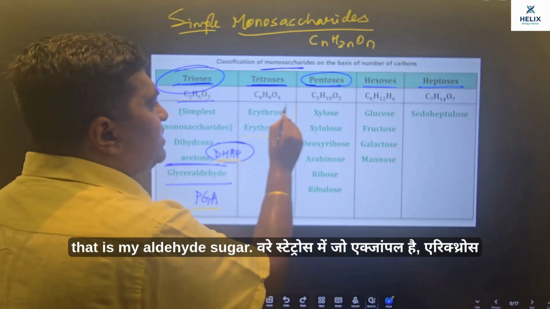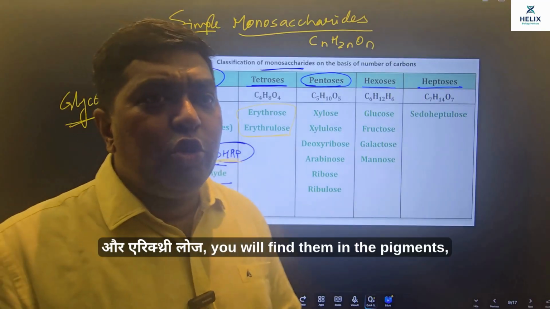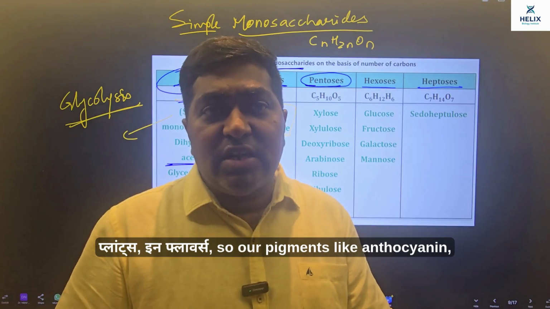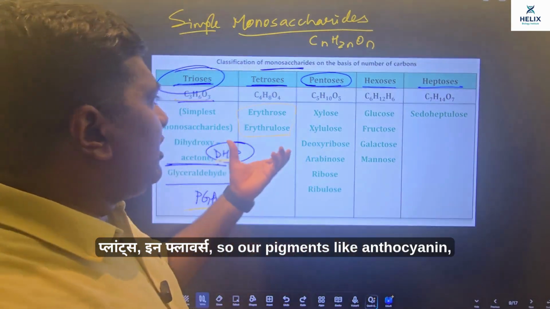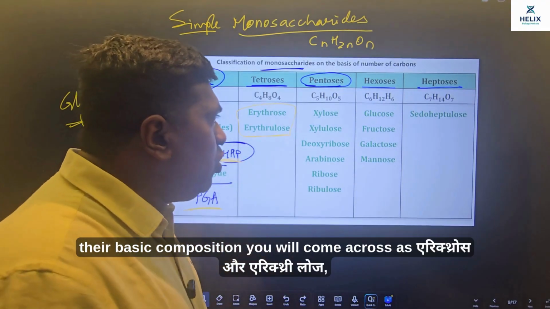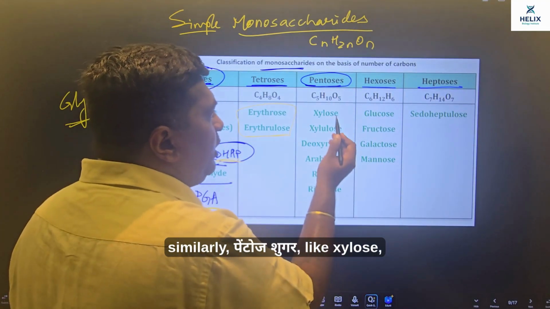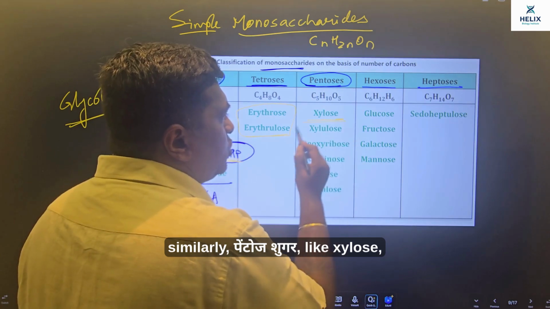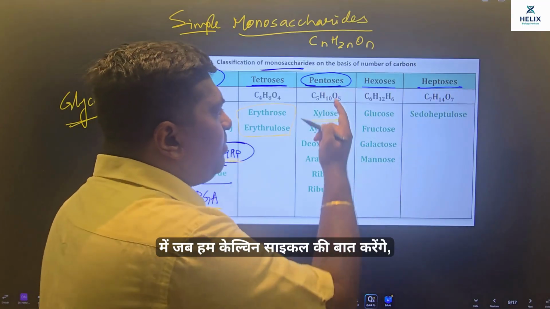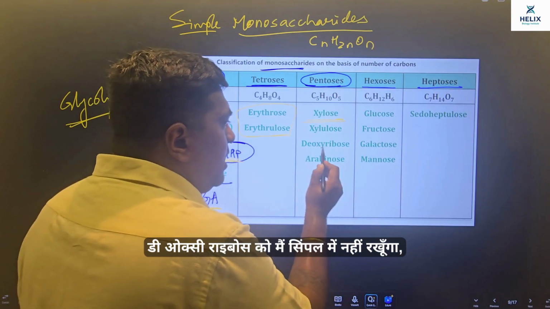Whereas tetrose में जो example है erythrose and erythrulose, you will find them in the pigments in plants, in flowers. So our pigments like anthocyanin, their basic composition you will come across as erythrose and erythrulose. Similarly, pentose sugar like xylose, you will find it again in case of photosynthesis में जब हम Calvin cycle की बात करेंगे, you will come across this.